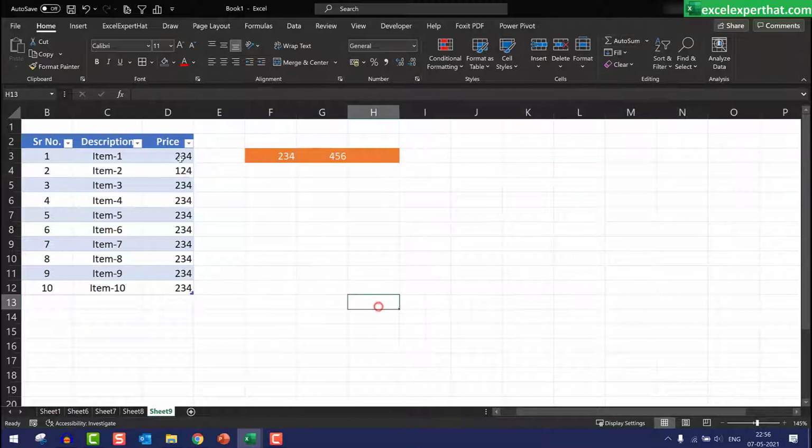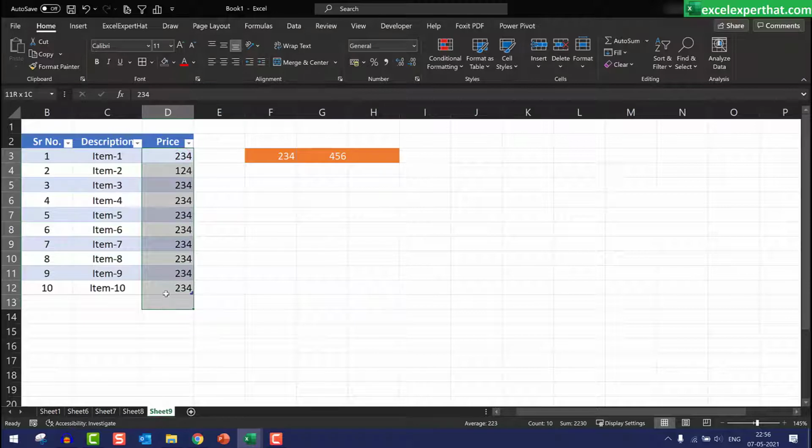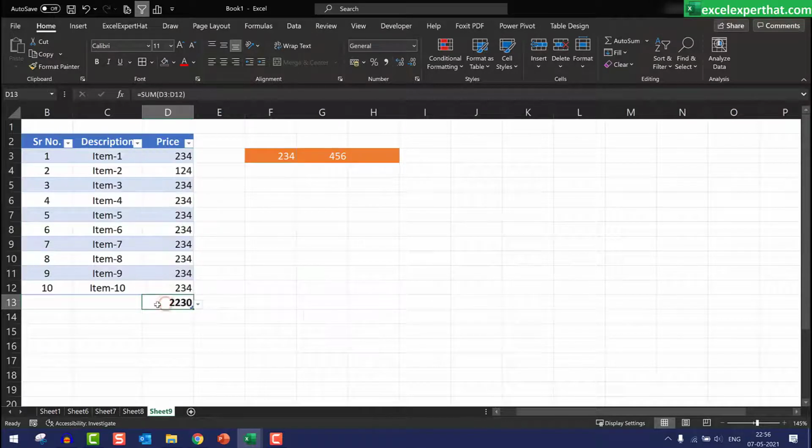Auto sum is nothing but just select the column and press auto sum. It will give you the total of the entire column at the bottom. So this is a sum formula.